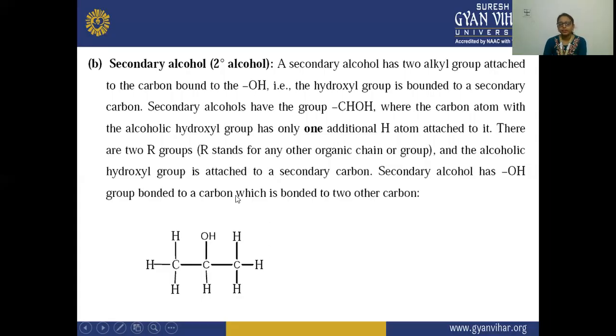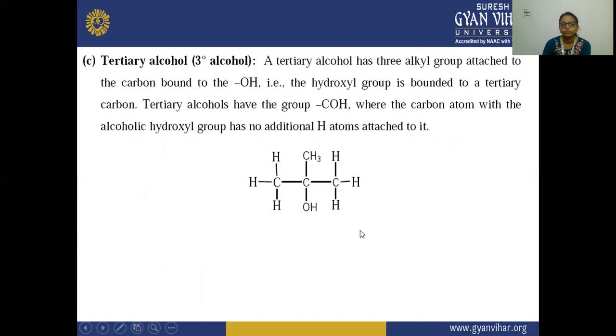The secondary alcohol has the group CHOH, where the carbon atom with the alcoholic hydroxyl group has only one additional H atom attached to it. There are 2 R groups. These two R groups are present. R means your alkyl group. And the alcoholic hydroxyl group is attached to the secondary carbon. The secondary alcohol has an OH group bonded to the carbon, which is bonded to 2 other carbons.